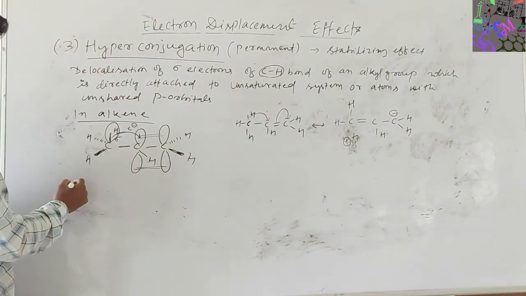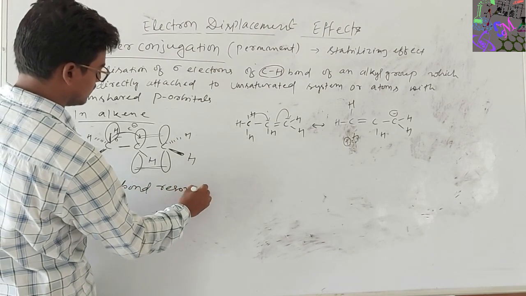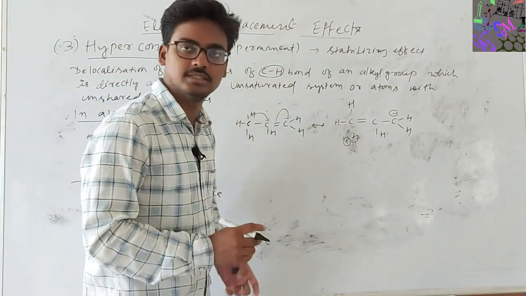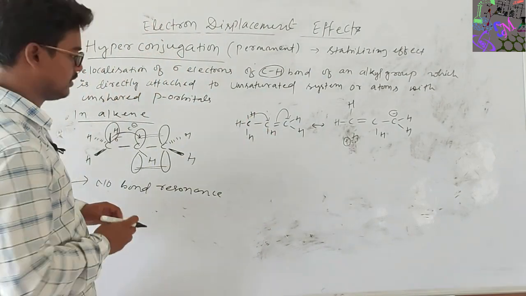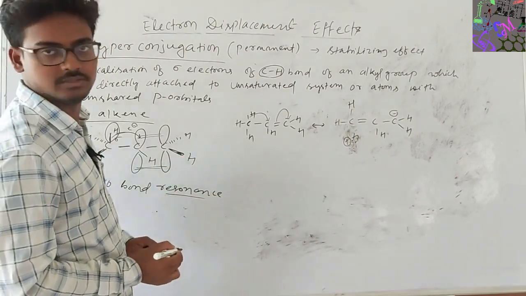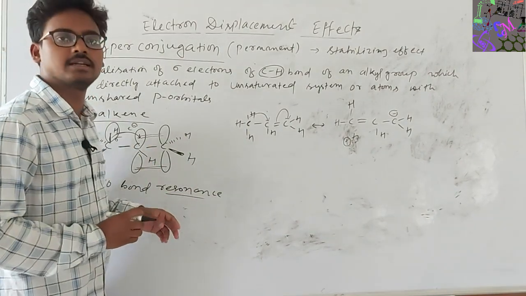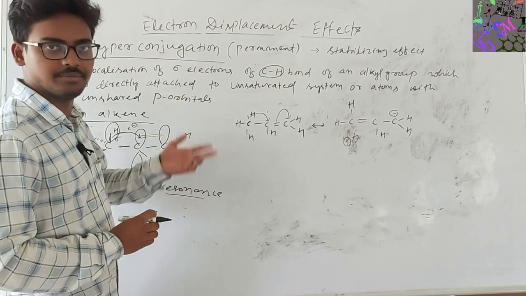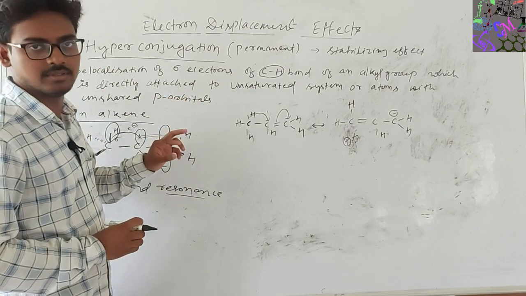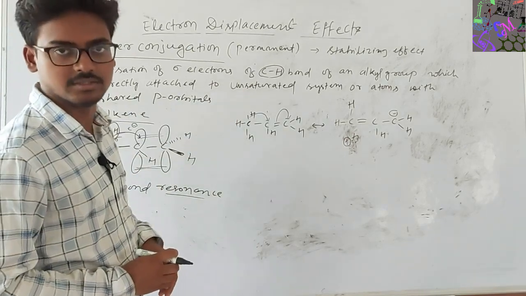This hyperconjugation is also known as no bond resonance. As you can see here, there is delocalization of the electron, and there also exist various contributing structures. So, this is considered resonance and is also known as no bond resonance. In hyperconjugation, the application is that most carbocations are more stable, that is, tertiary is more stable than secondary and primary, because of the donation or transfer of the sigma electron to the empty p orbital or to the unsaturated system.